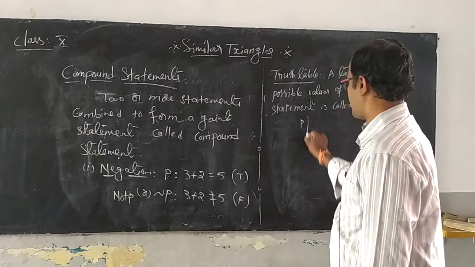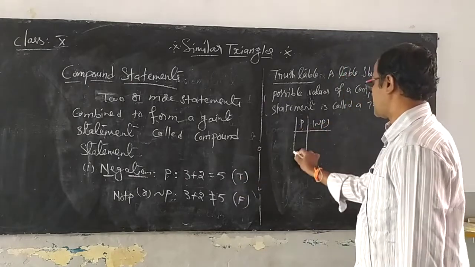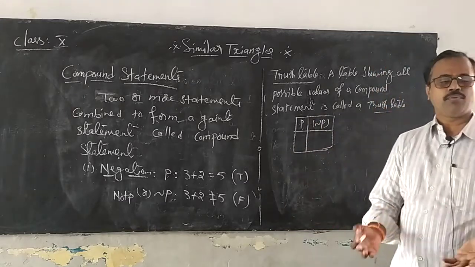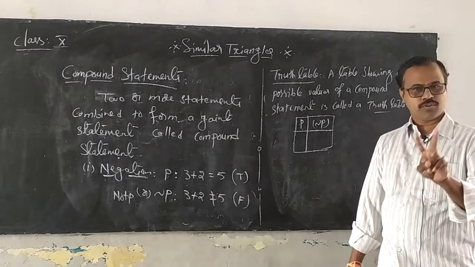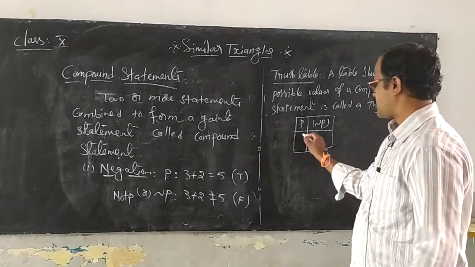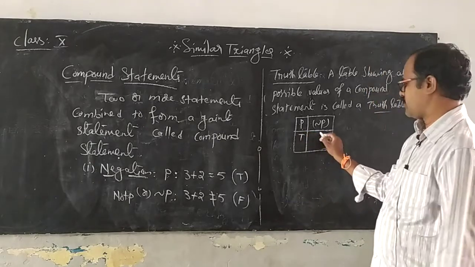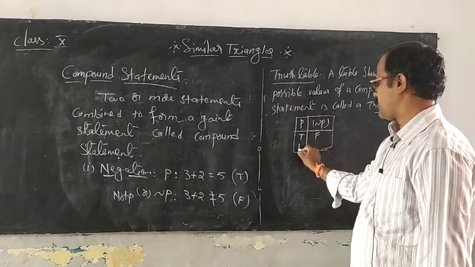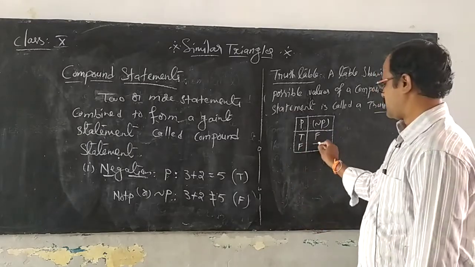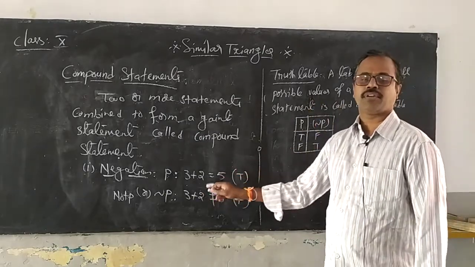See, if I take p and its negation, this is the table. For any statement, what are the possible truth values? 2, isn't it? A statement may become true or false. If the statement is true, can you tell me what is its negation? Yeah, very good, false. If a statement is false, what is its negation? Its negation is true. So this is called the truth table of the negation of a given statement.